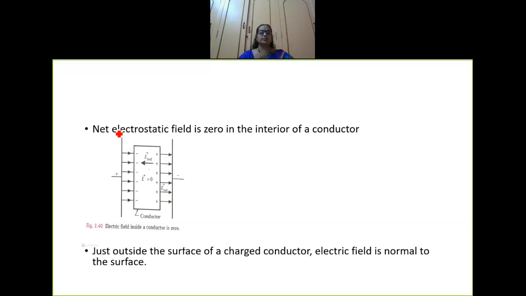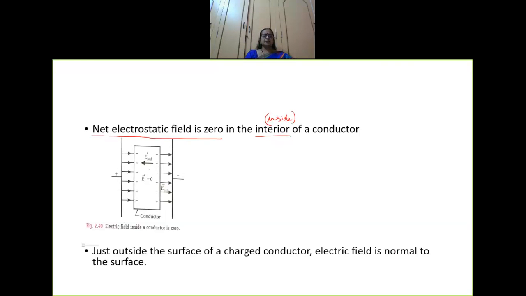Very important word here. The net electrostatic field is zero in the interior of the conductor. Interior in the sense inside. Inside a conductor, the net electrostatic field is zero.